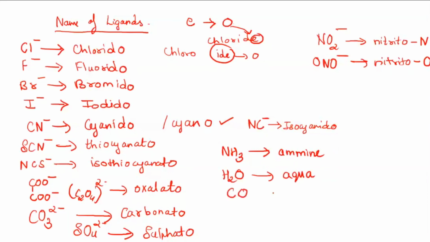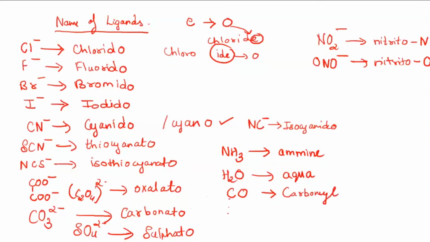And then CO is carbonyl. Capital C and capital O, don't get confused. Capital C and small o is cobalt. When you see these together, you should not get confused. Capital C and capital O is the carbonyl group, so this is the carbonyl ligand.